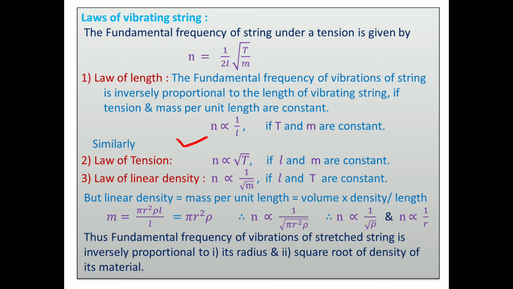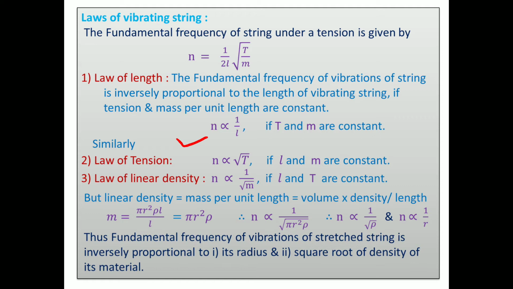Thereafter, similarly, you can make the law of linear density. Linear density is in the denominator and the square root term is there. So the fundamental frequency of a vibrating string is inversely proportional to the square root of linear density, or mass per unit length of the wire, if vibrating length and tension in the string are kept constant. Similarly, we can make the laws. Not necessary to read these laws.